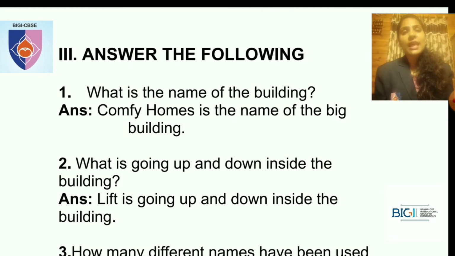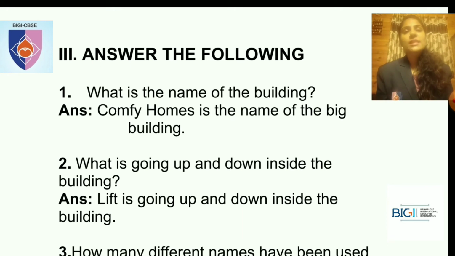What is the name of the building? Answer: Comfy House is the name of the big building. So what is the name of the building? Comfy Homes is the name of the building.